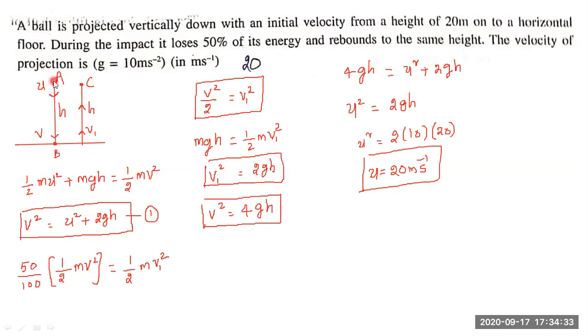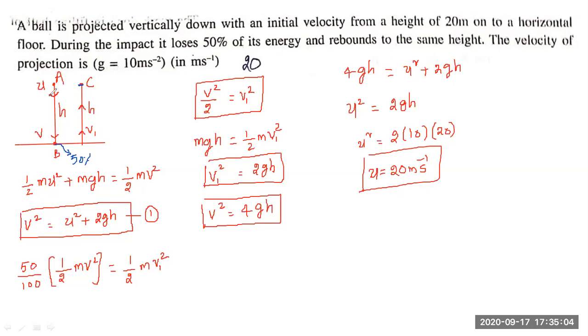In this diagram, I have considered A as the initial point from where the body is projected vertically downward. This body is falling on the ground after covering h distance. After that, according to the problem, at point B, the body is losing 50% of its energy. Then it is rising to the same height, which I have represented as C.